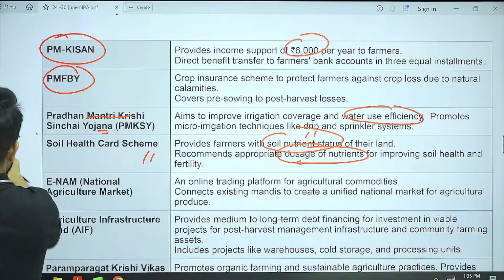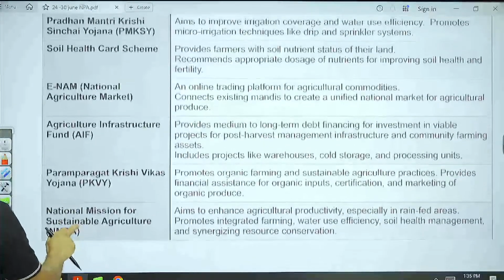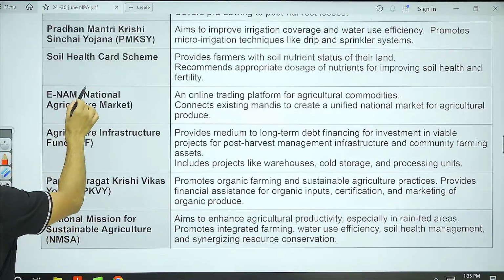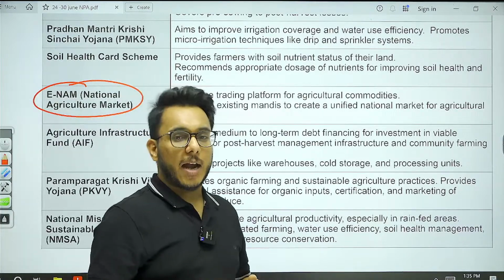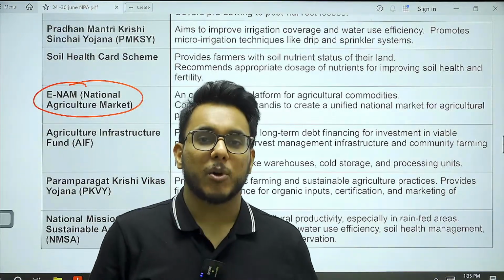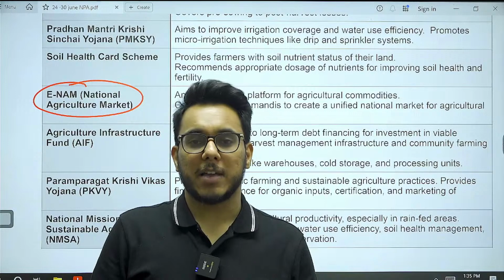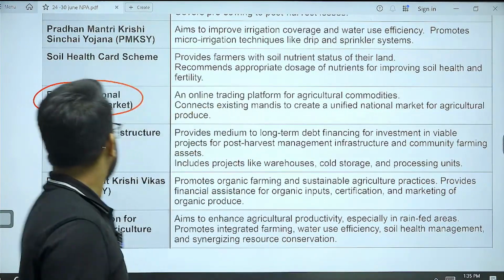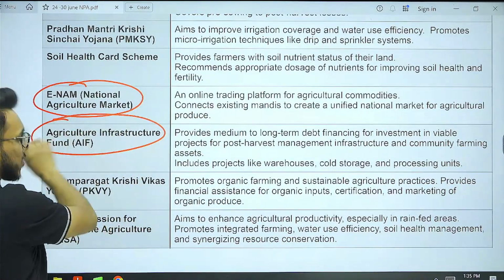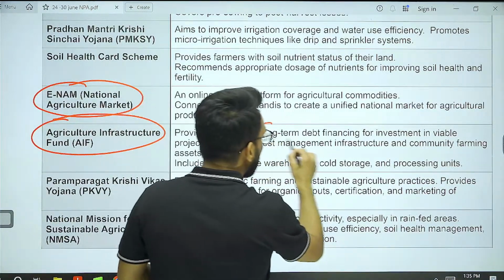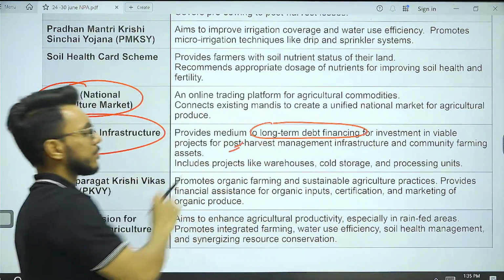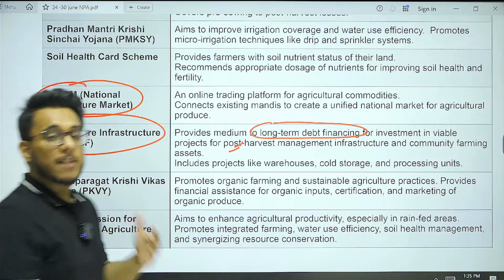Then next there is eNAM, that is the Electronic National Agriculture Market. This is an online trading platform where farmers can sell their produce wherever they are getting a good price. Then next is the Agriculture Infrastructure Fund. So what is it? It provides long-term debt financing for post-harvest infrastructure.